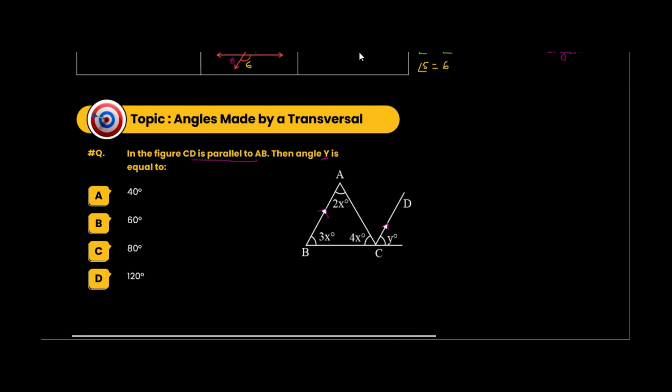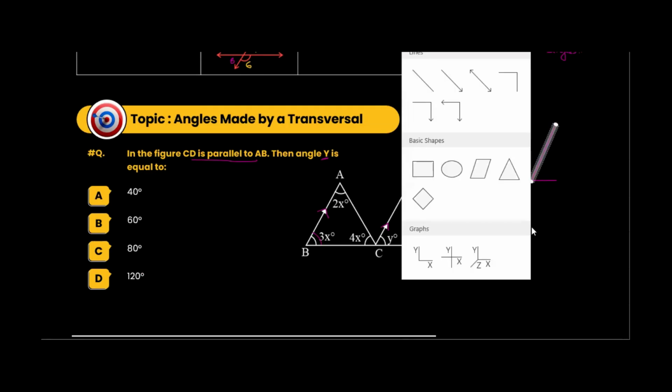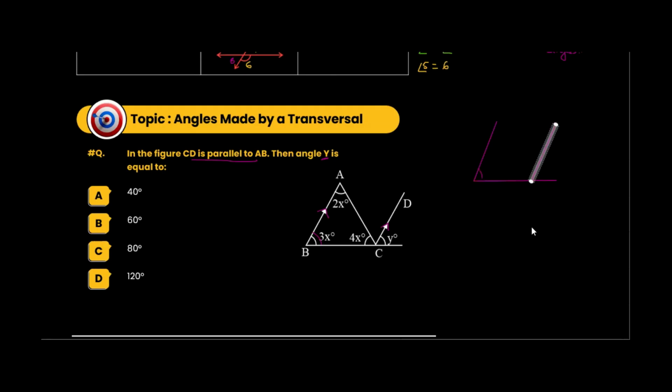We can say that this angle. So look at this. This is appearing something like this now. This is going like this. And we have this going like this, and we have going like this. Okay. Now, this is how much? This is 3x. Okay. And this is how much? Y.